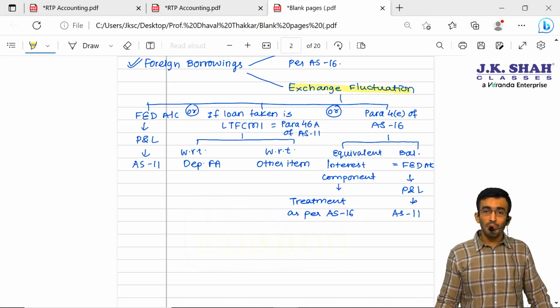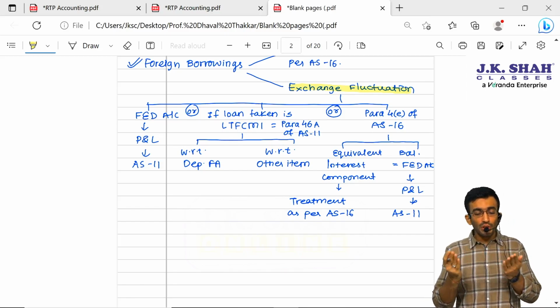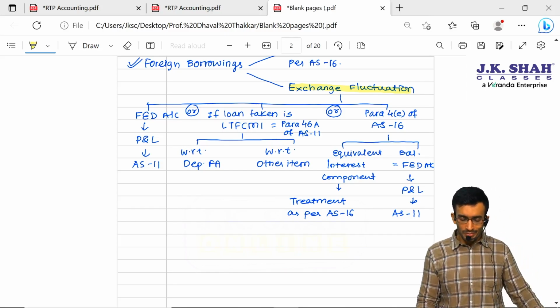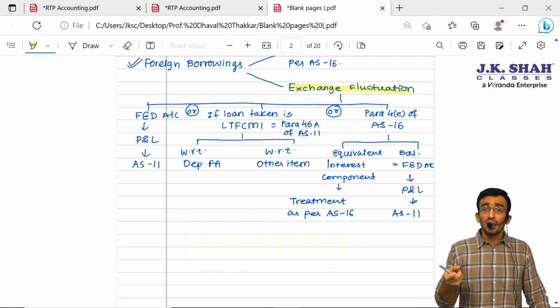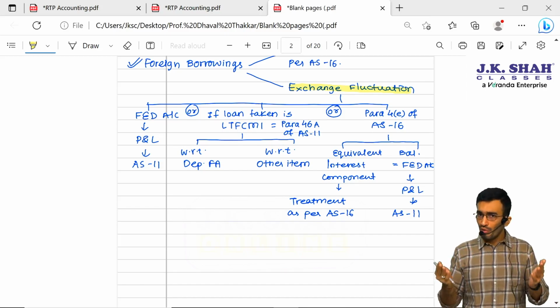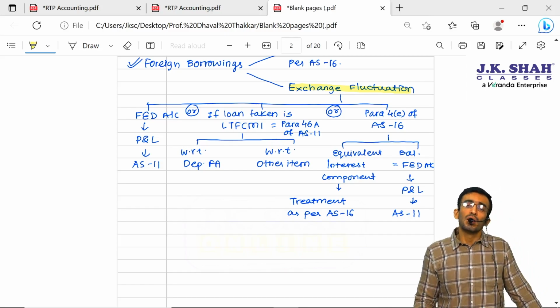The last option is para 4E of AS16, which says this exchange fluctuation will be bifurcated into two parts. How we are supposed to bifurcate, that we will see in the given question in the RTP. But here, what we are supposed to do is that this exchange fluctuation will be bifurcated into two parts. First is the equivalent interest component, and second is the FD.